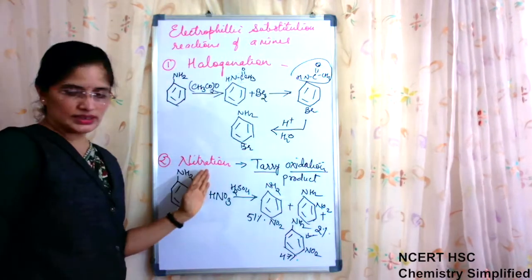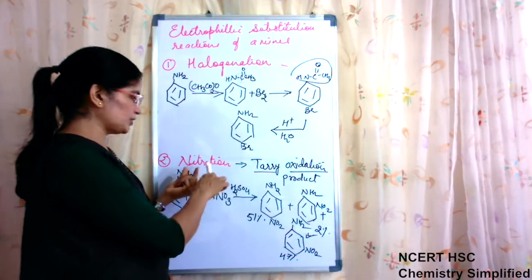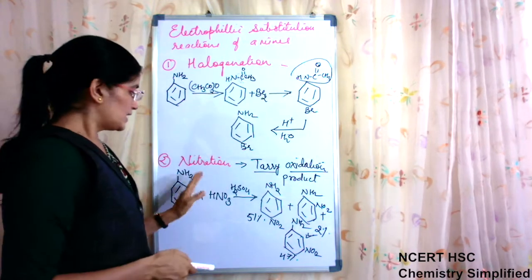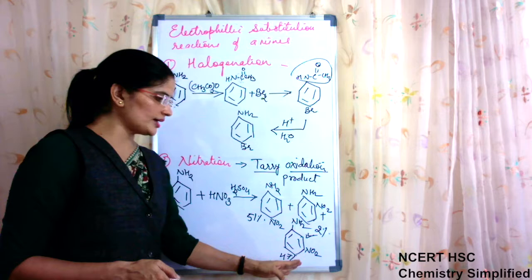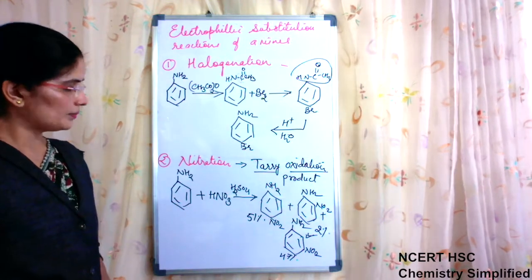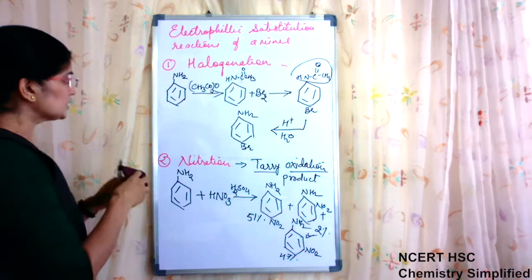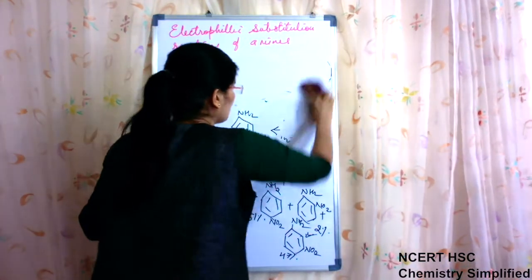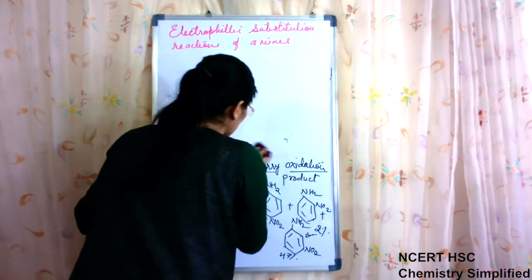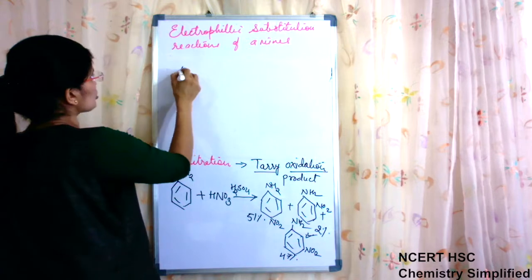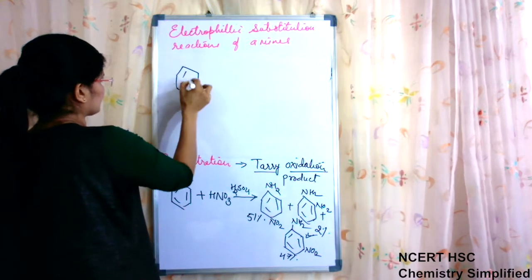Now why is nitration a special type of reaction? Because it is forming tarry oxidation products in the nitration of aniline. Secondly, along with ortho and para, it is also forming a large amount of meta directing product. Reason for it: because aniline is basic in nature. Aniline is basic. So because of its basic nature,